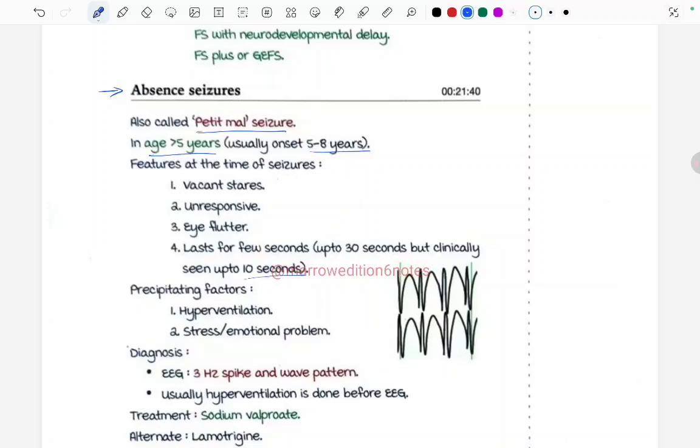So these are the features that will be seen at the time of seizure. Fine, vacant stares. The child will be staring completely out of mind and not remembering what's happening around for a few seconds. The child will be unresponsive. There may be eye flutters, and it lasts for up to a few seconds, up to 30 seconds, but usually 10 seconds.